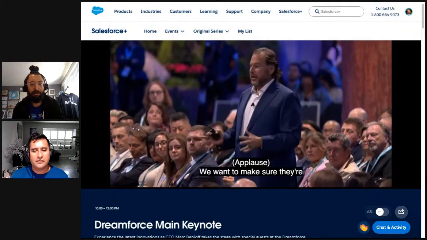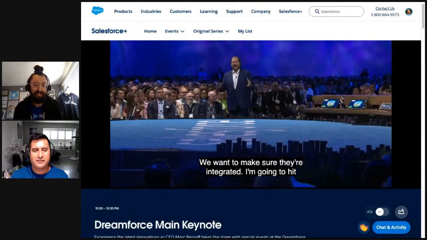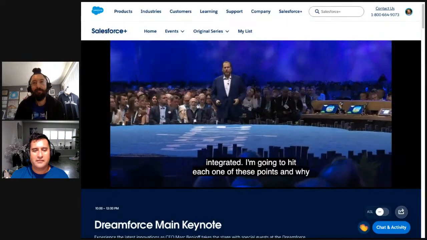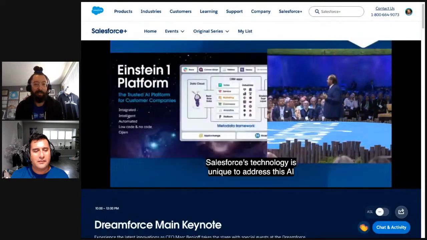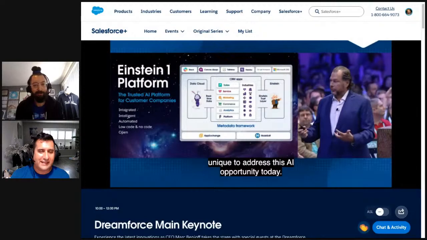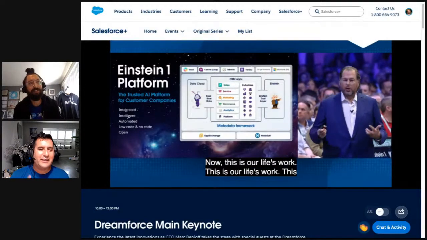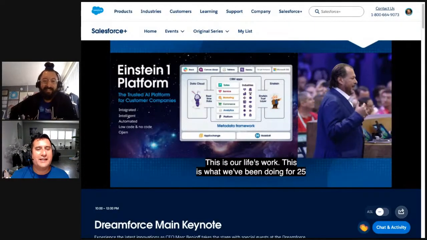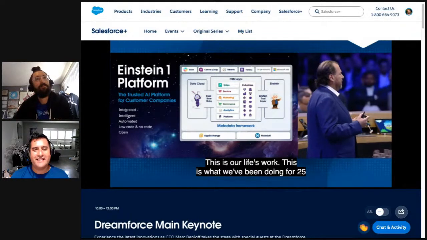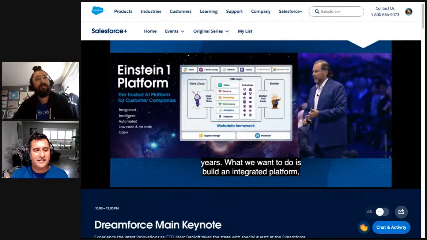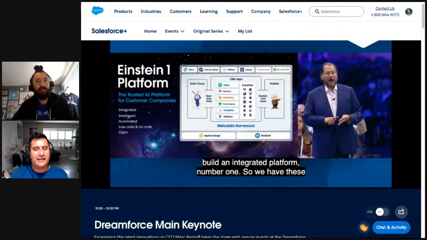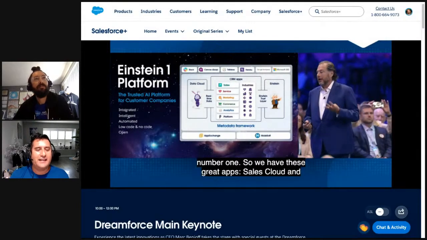Salesforce's technology itself is unique to address this opportunity today. And that fits well with this imagery of our rocket, right? Like the same way that we had Apollo 1 and Apollo 2, all the way up until Apollo 11 got us literally on the moon. So we want to build an integrated platform, number one. We have these great apps, Sales Cloud and Service Cloud and Marketing Cloud and Commerce and Analytics and Platform. And for the apps that we acquired, we're moving them into our core.